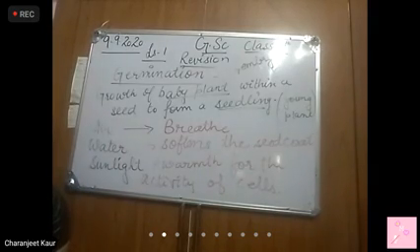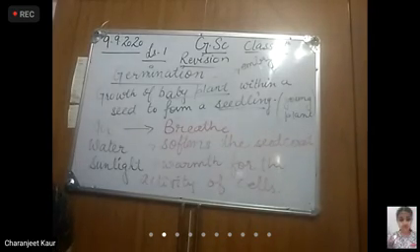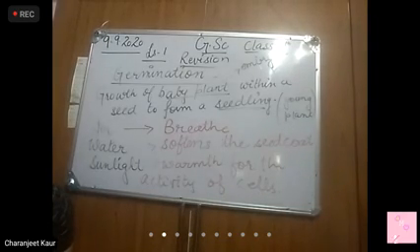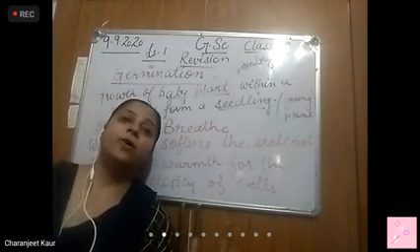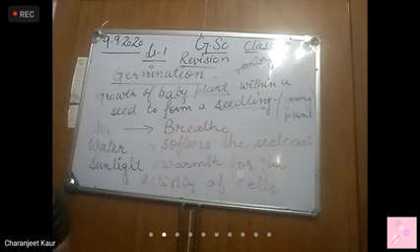Then root and shoot start developing and form a young plant. Is that clear? This young plant grows its leaves and starts its photosynthesis. Right? Is that clear to all?